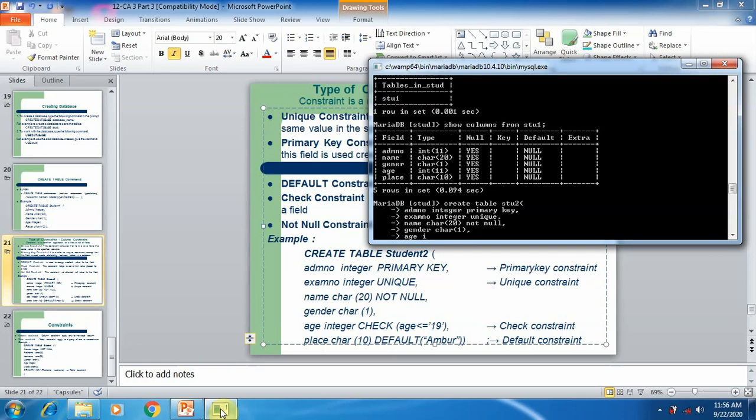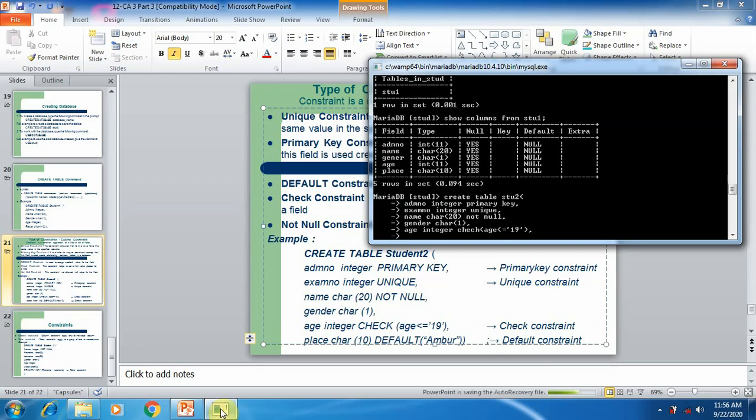Next, age column, integer data type, constraint is check. So what do we want to check? Age should include only values less than or equal to 19. And then type comma after entering the age. Now we are in the last column, namely place, data type char, constraint is default.